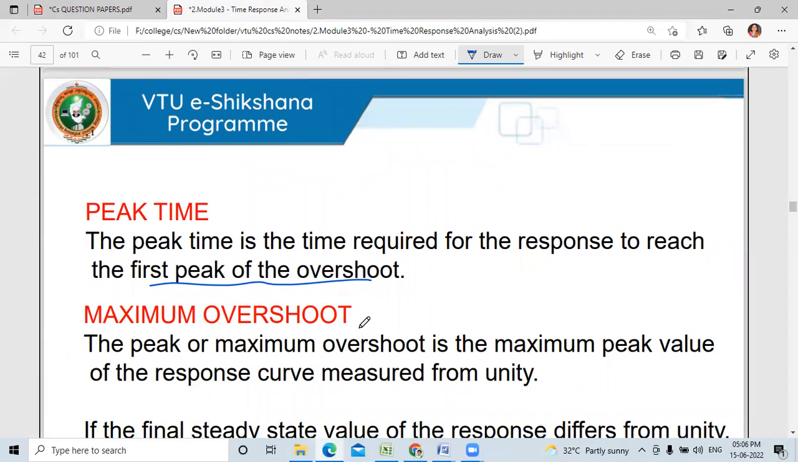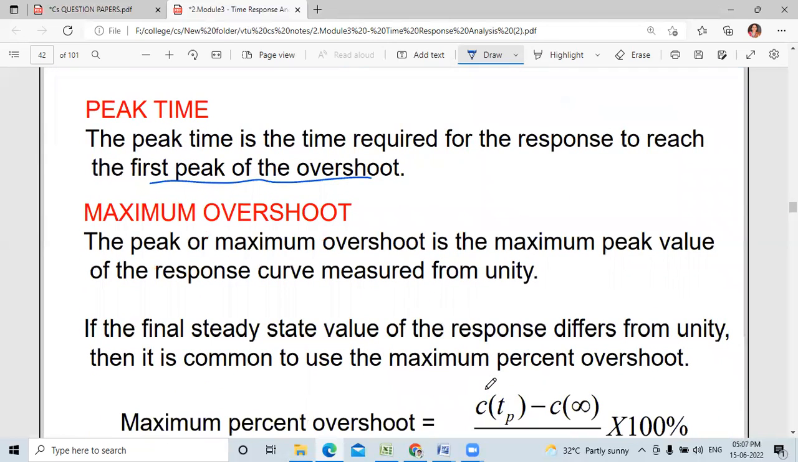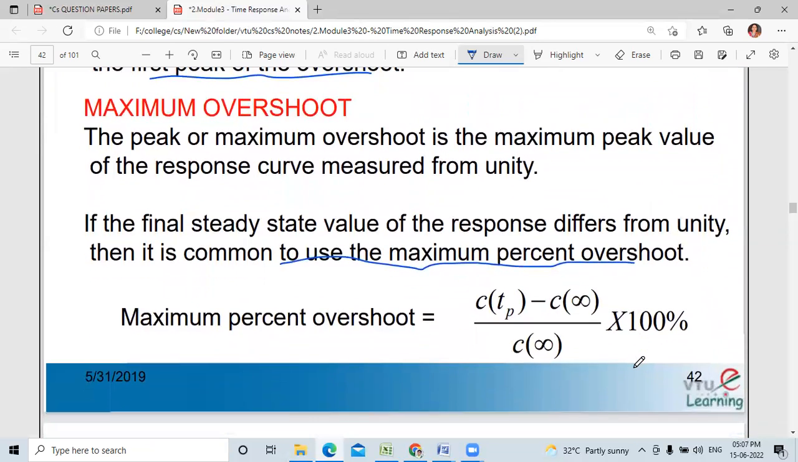The maximum overshoot is the maximum peak value of the response curve measured from unity. If the final steady state value of the response differs from unity, then it is common to use the maximum percentage overshoot. That we can write as C of TP minus C infinity divided by C infinity into 100.